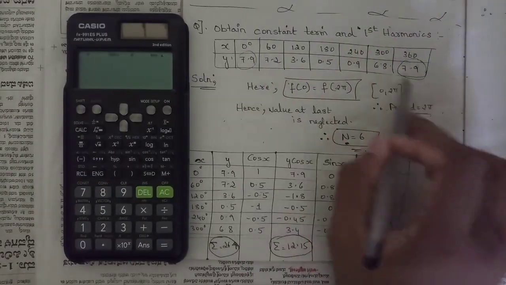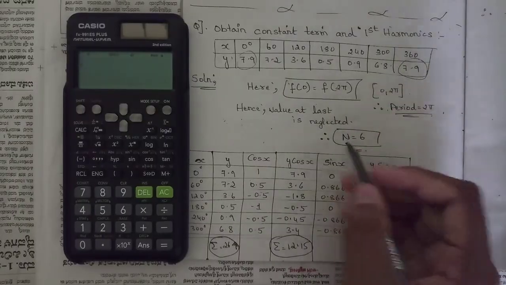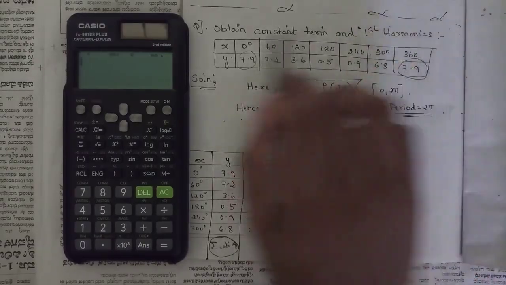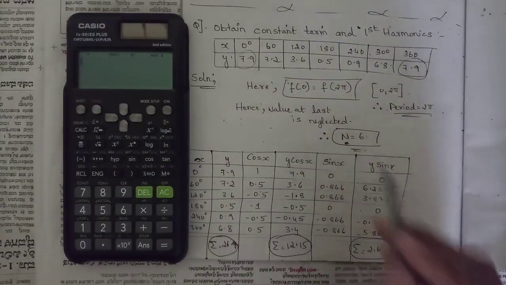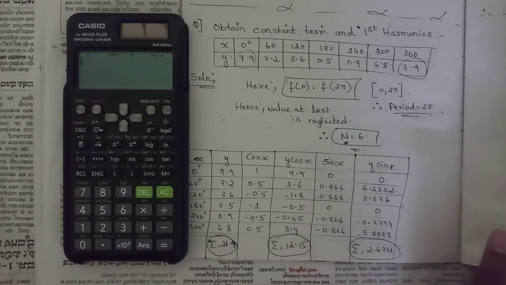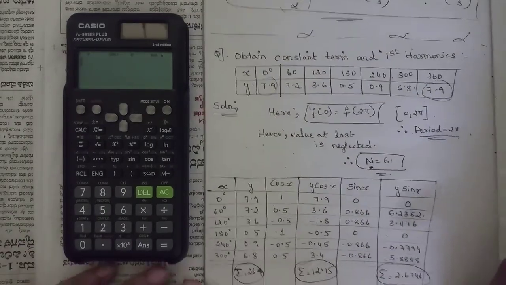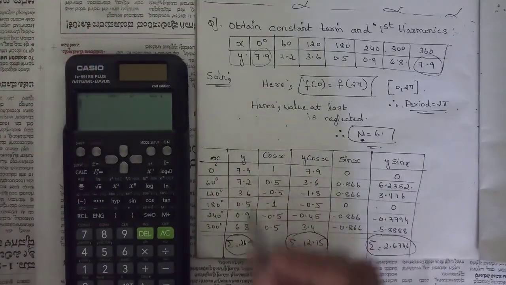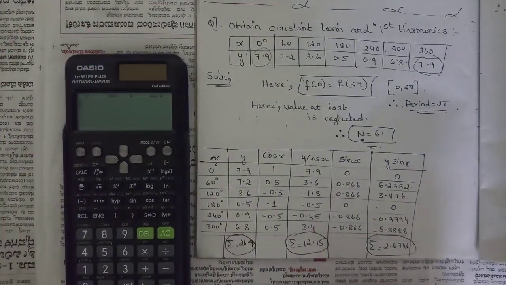Since the first and last values are the same, the last value is neglected, therefore the observations will be 1 less than the total count. The observations are 7 here, so 7 minus 1, therefore the observations are 6. Again create a tabular column and enter the values of x and y. To find the constant term we need summation y.